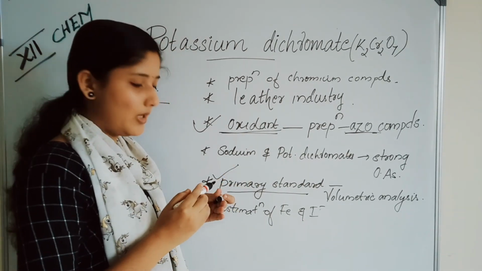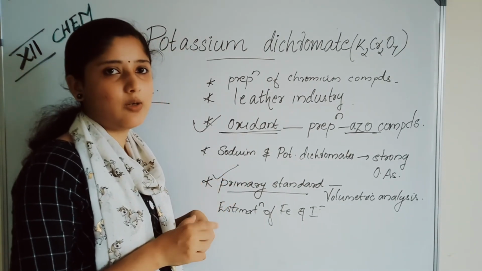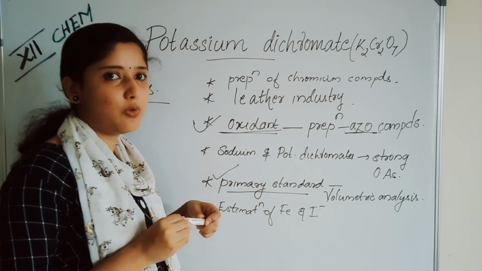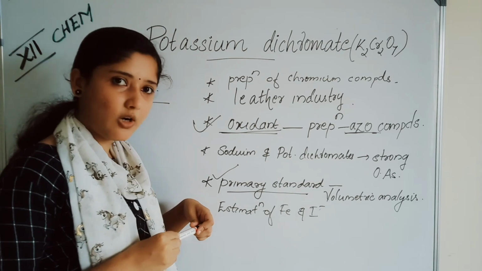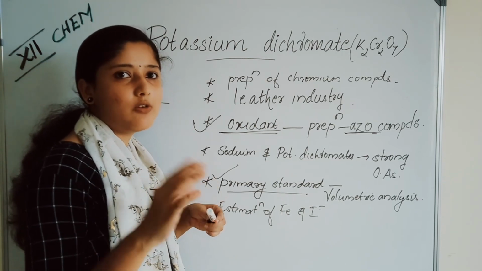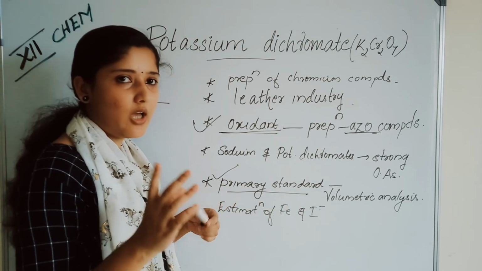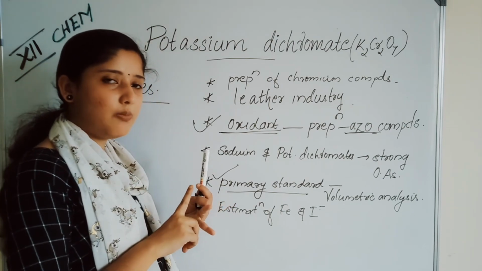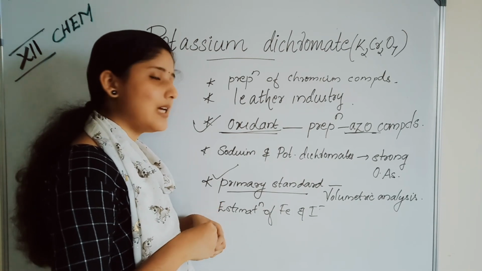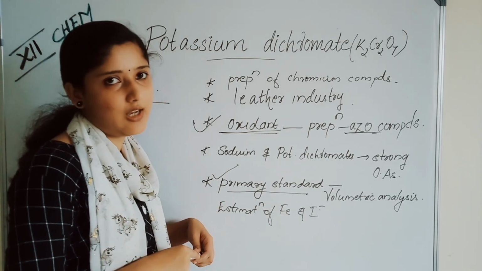Dichromate can be used as a primary standard because it is obtained in high purity and also it is not hygroscopic. That is, it will not absorb moisture from the surroundings. So it is used as a primary standard in volumetric analysis.